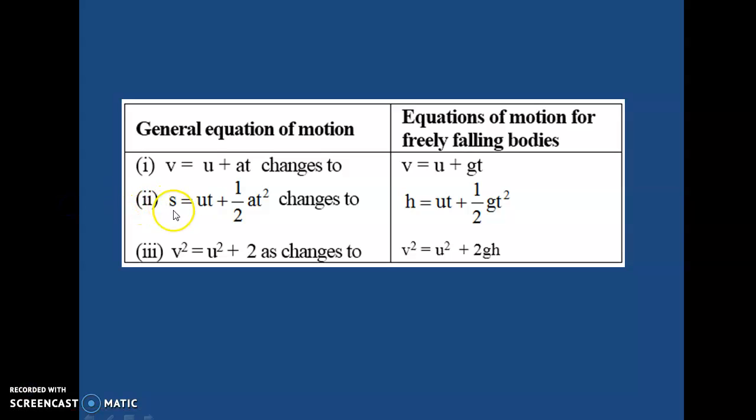Here s is distance. If it asks what the general equation of motion for distance is, then you will take s equals ut plus half at square.